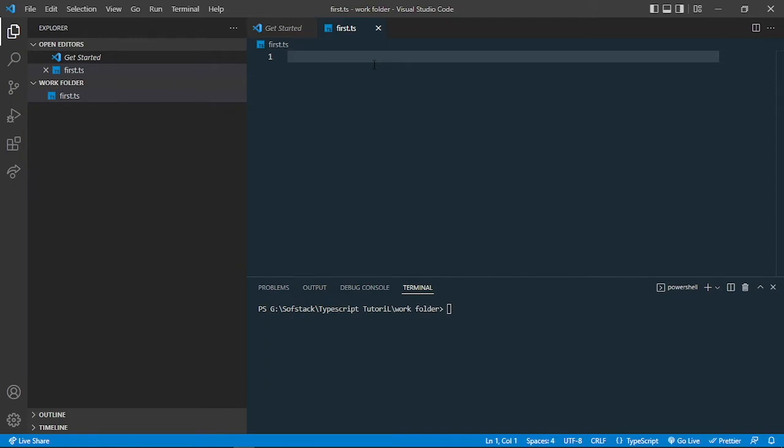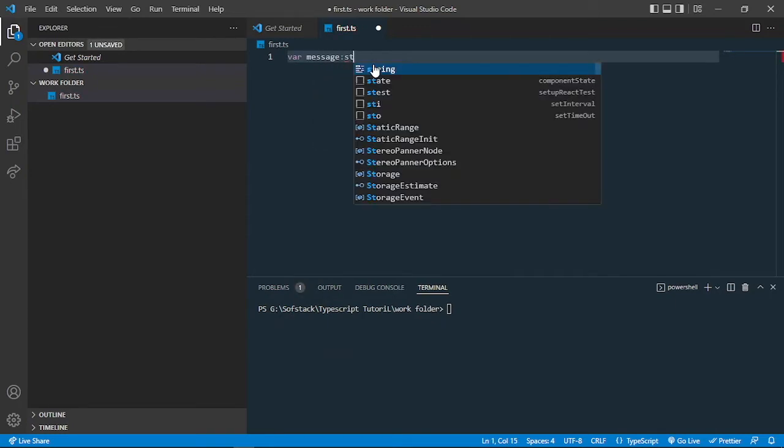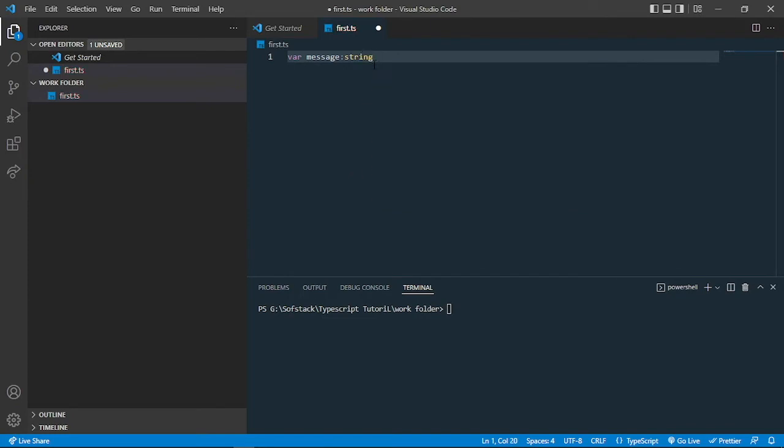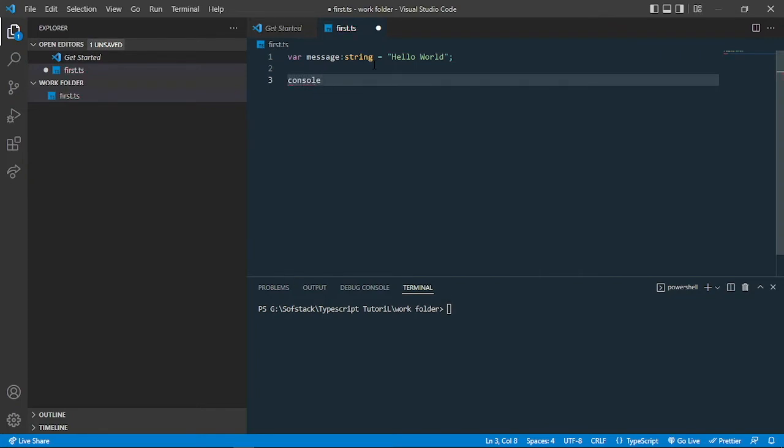So let me just write var message, anything I can write, and I can assign the value hello world in here. And after that I can console log this. So we are just writing hello world code inside this. So I can just compile that, or I can use that variable.